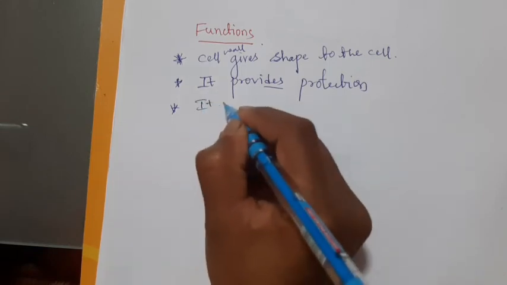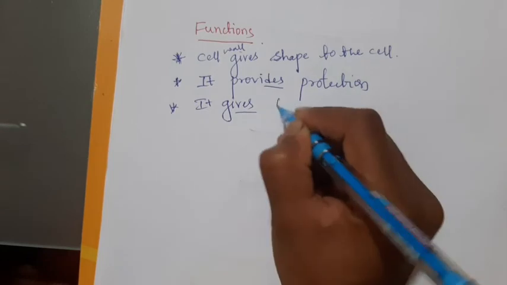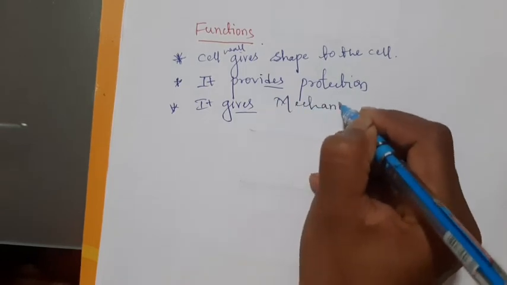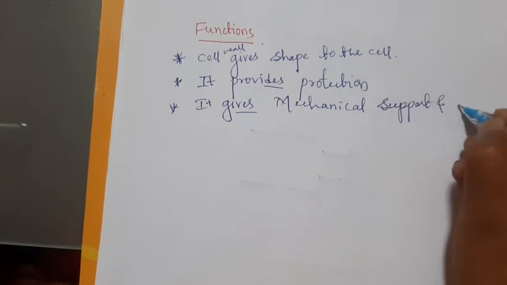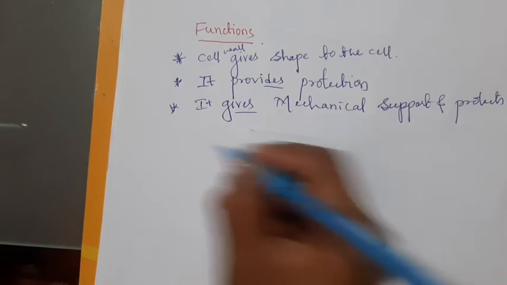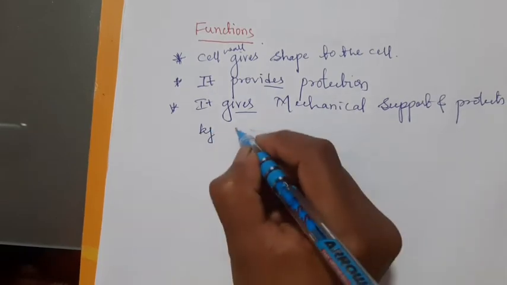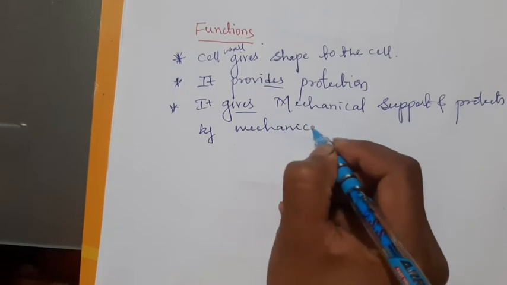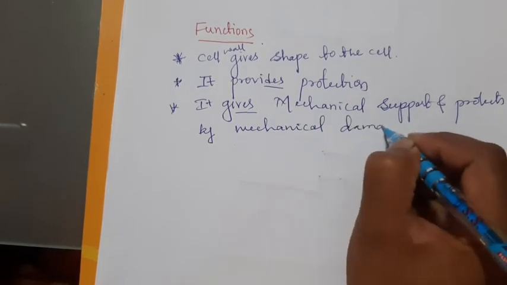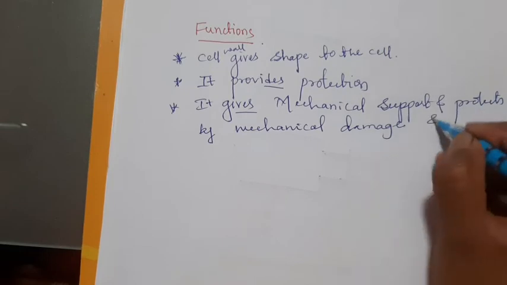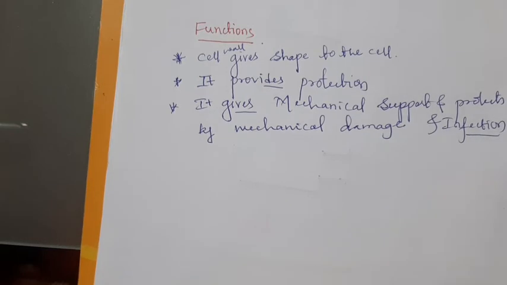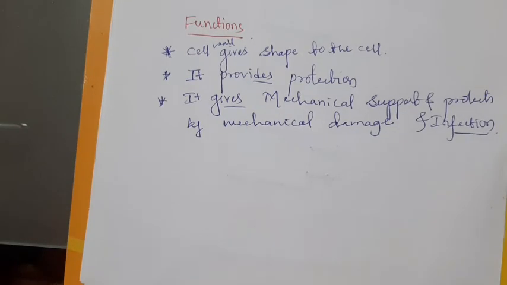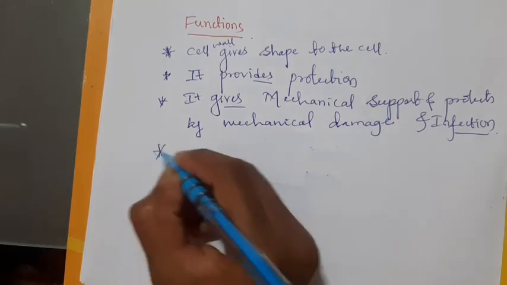It gives mechanical support also, and protects against mechanical damage and infection. Infection which is caused by bacteria and fungi. The cell wall protects the cell from mechanical damage and infections.